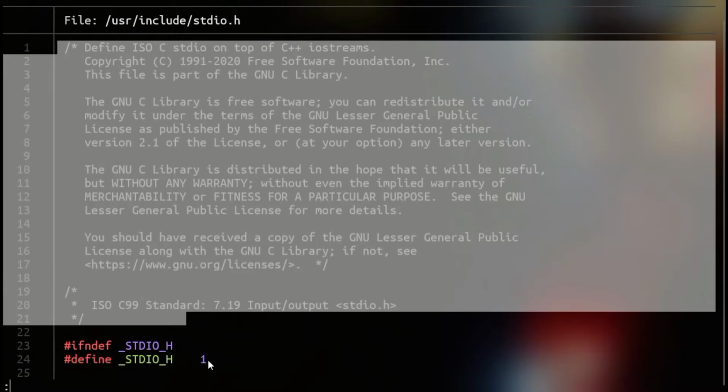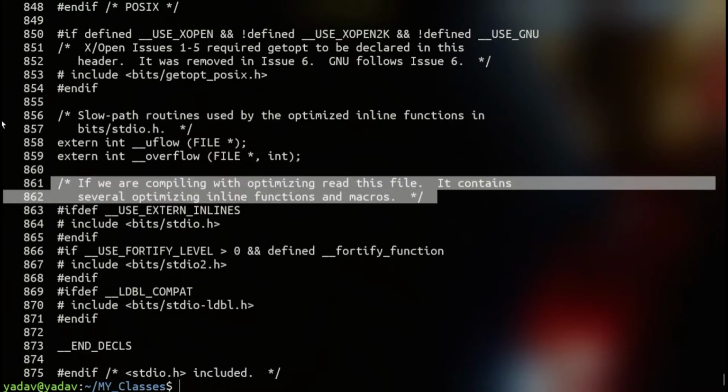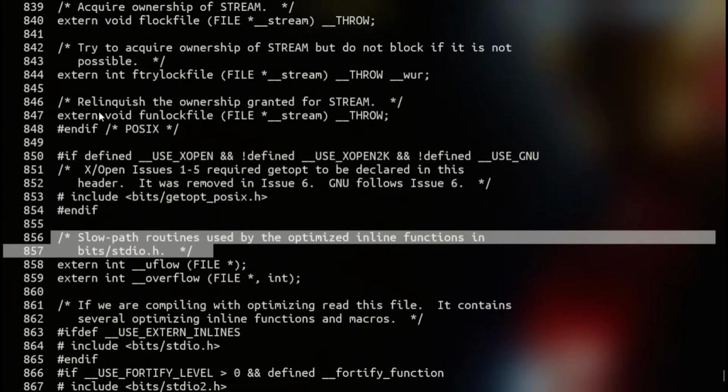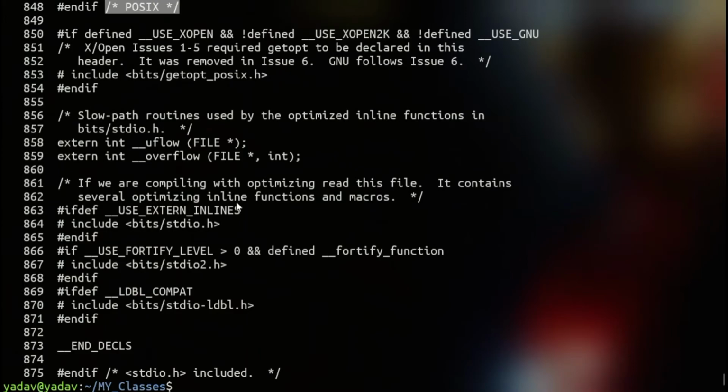I'll take you to the end of this file. See, this has 875 lines of code, but only 728 remain because these are multi-line comments, and all up to here. So these things are removed. Comments get truncated during pre-processing.